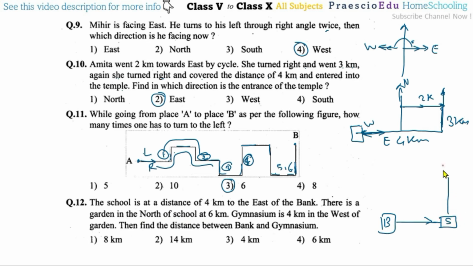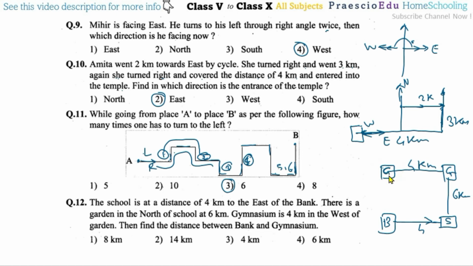So from here, the G is the garden, 6 kilometers, and this is 4 kilometers previously. Then the gymkhana is 4 kilometers toward the west of the garden. So this is the garden's west. This is 4 kilometers, means same as this distance. Then find the distance between the bank and this gymnasium.